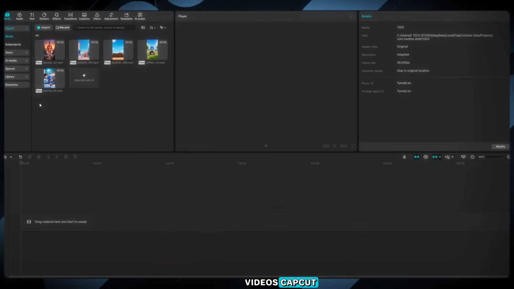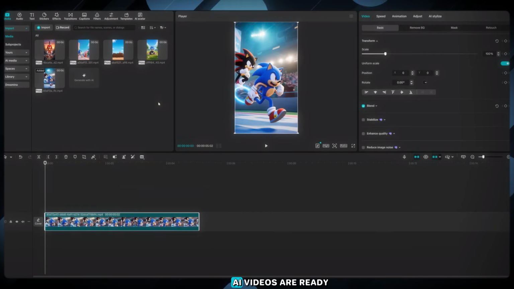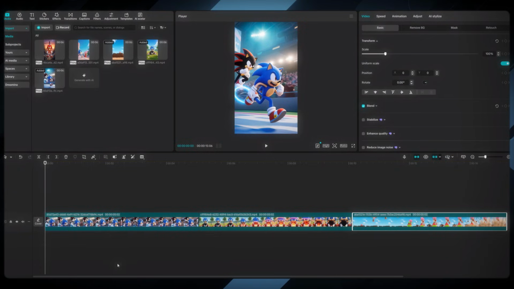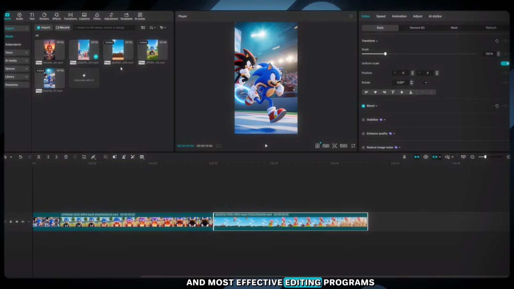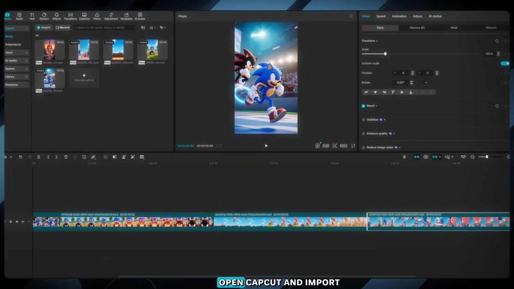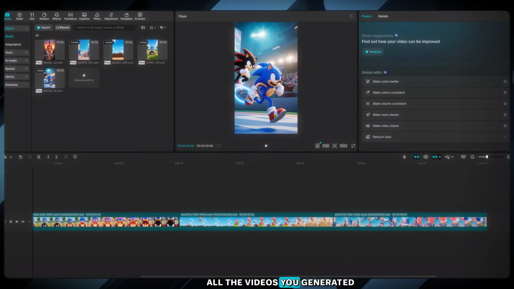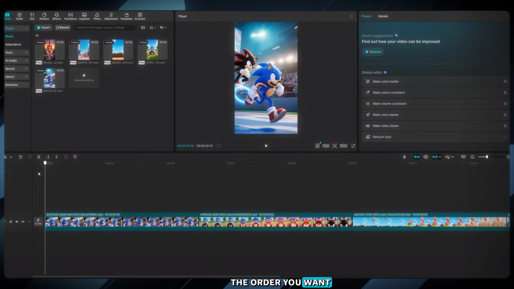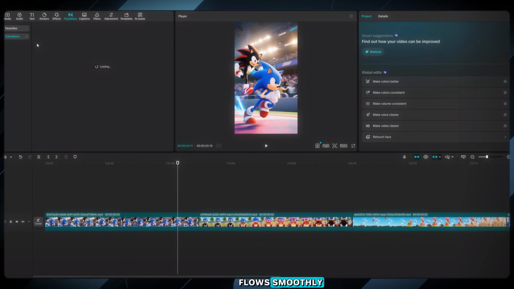Final step: editing your videos. CapCut. Now that all your AI videos are ready, it's time to edit everything inside CapCut, one of the easiest and most effective editing programs available right now. Open CapCut and import all the videos you generated. Drag them onto the timeline and arrange them in the order you want, so the entire animation flows smoothly.